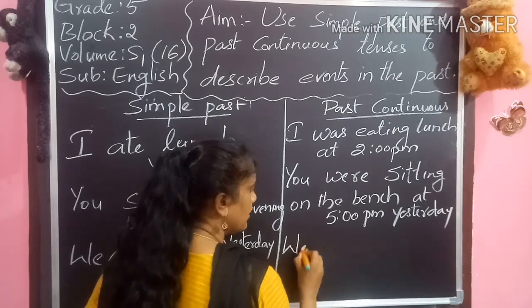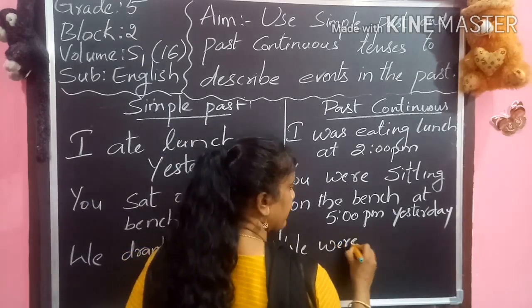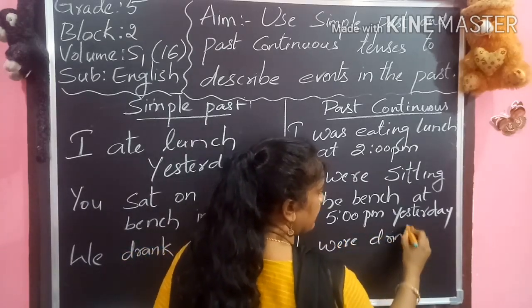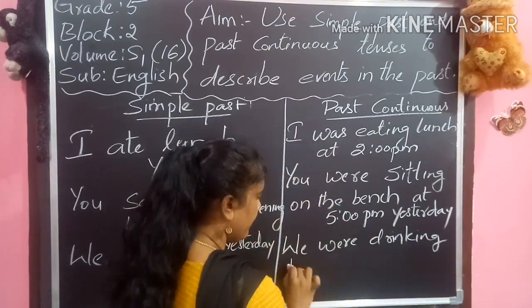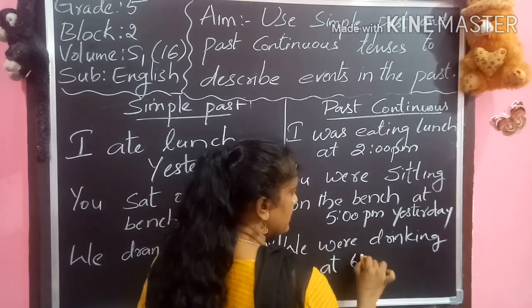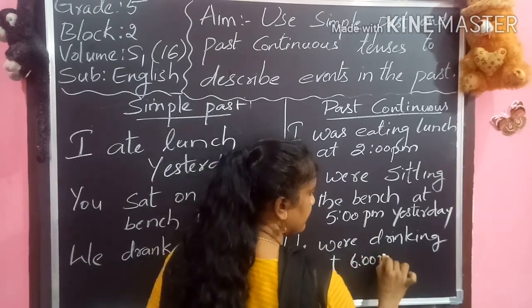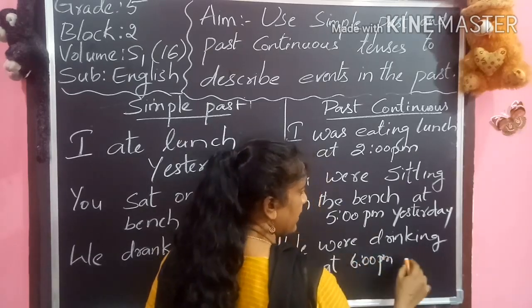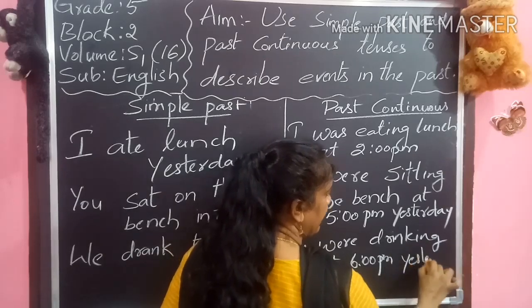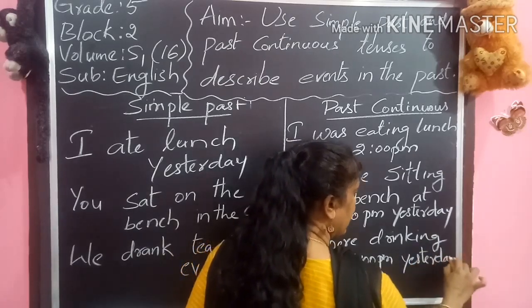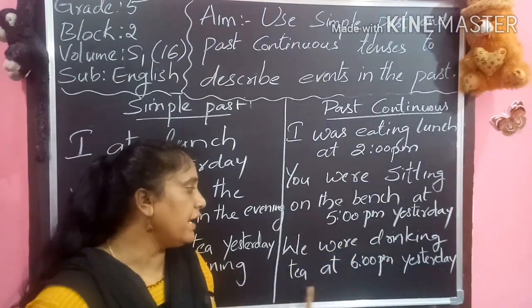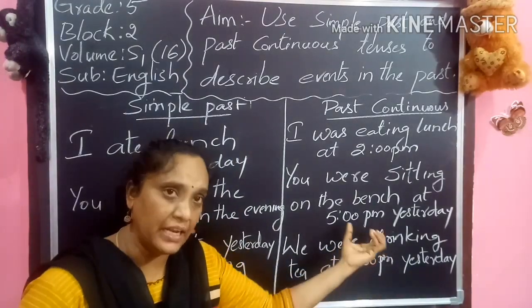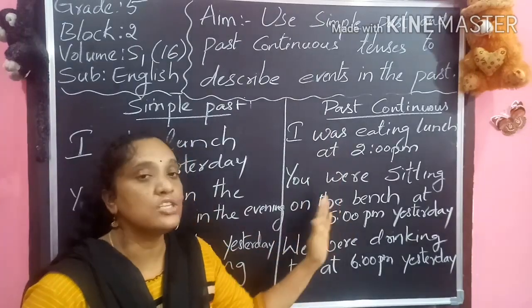We were drinking tea at 6 p.m. yesterday. Means I am telling a particular time, and in that time this action is going on. We were drinking tea at 6 p.m. yesterday. Means in that particular time the action is going on.